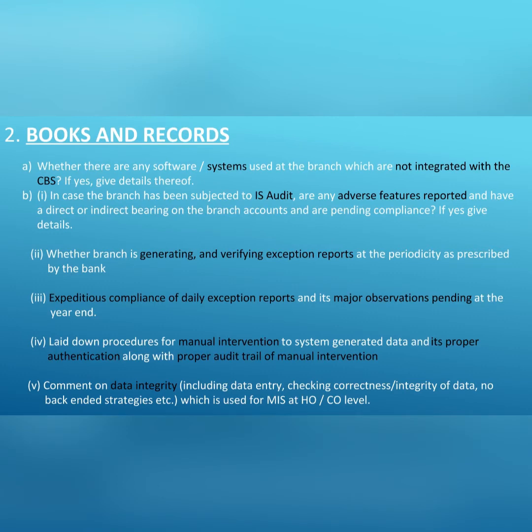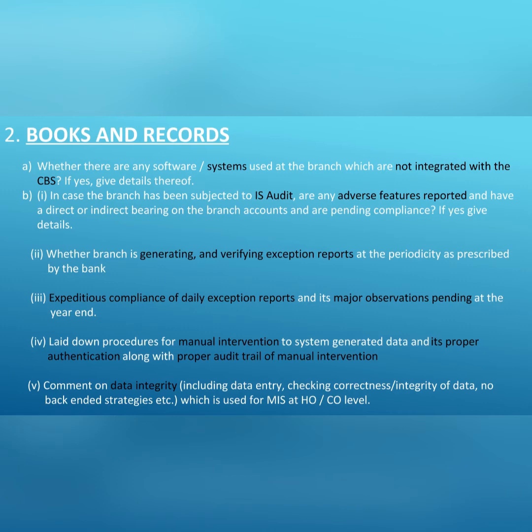Second part, that is books and records. This point basically talks about 3 things. First, whether there is any manual intervention in recording of books and accounts and is it integrated with CBS? We need to ask branch officials about it and give details thereof. Secondly, whether the branch has been subjected to any IS audit, and if yes, then we have to go through its adverse features. If any such adverse feature has impact on the accounts of the branch, then we need to give details of the same in LFAR.